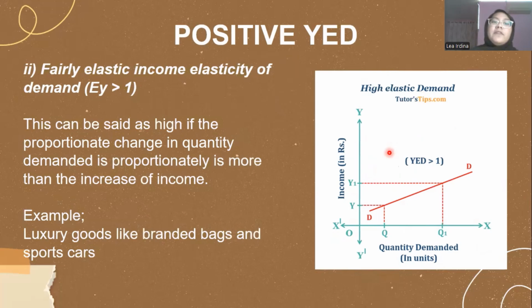Next, we have fairly elastic income. This can be said as high if the proportionate change in quantity demanded is more than the increase of income. For example, luxury goods like branded bags and sports cars. So in the graph, when the income from Y to Y1 increases, the Q to Q1 will also increase, but this time the gap of quantity demanded will be much bigger compared to the gap in income.